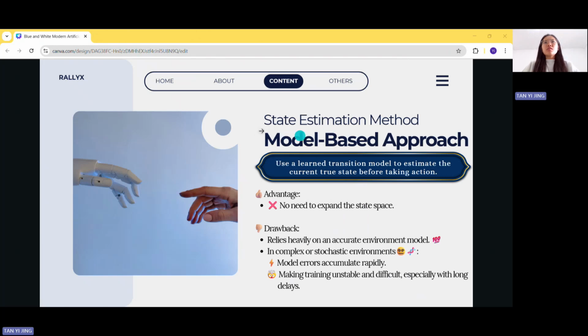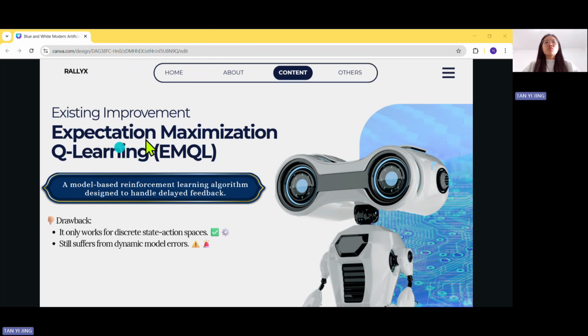The second method is called the state estimation method or model-based approach. It does not need to expand the state space, but it relies heavily on an accurate environment model. In a complex or stochastic environment, the model error accumulates rapidly, making training unstable and difficult, especially with long delay. The closest work to the proposed algorithm is expectation maximization Q-learning, EMQL, but it only works for discrete state-action spaces and it still suffers from dynamic model error.